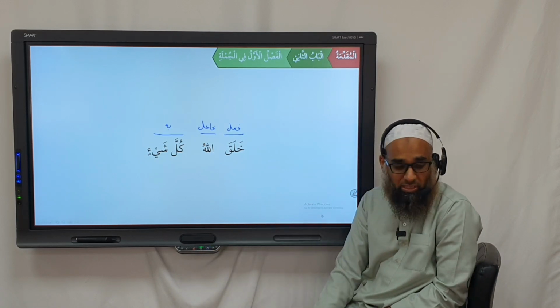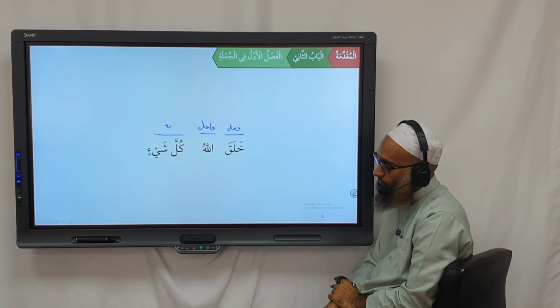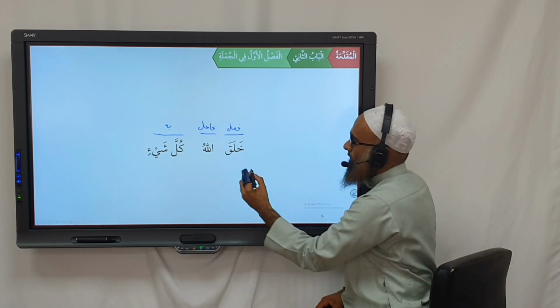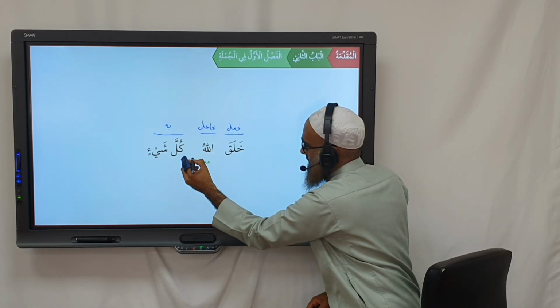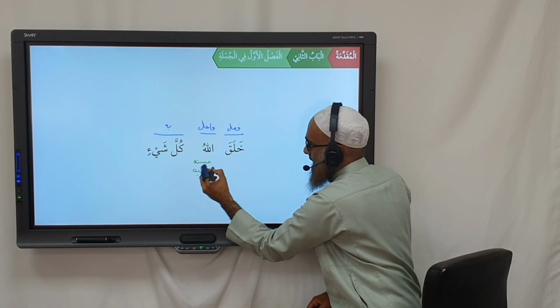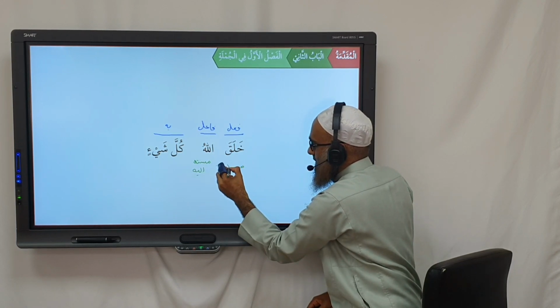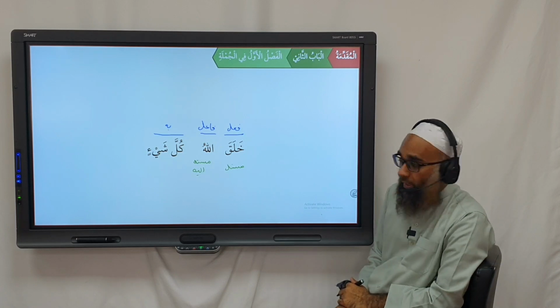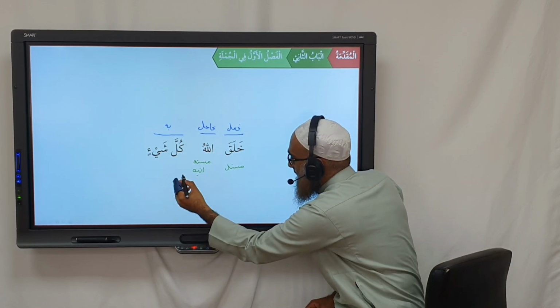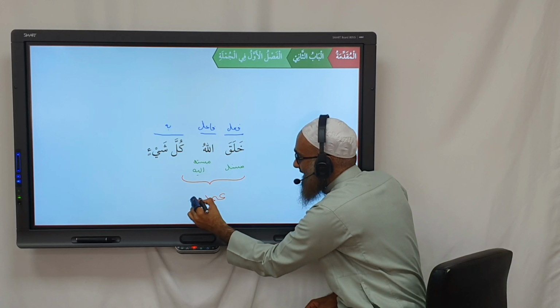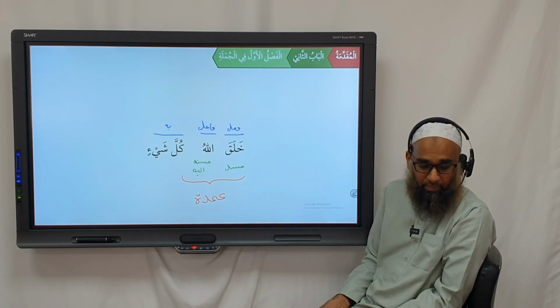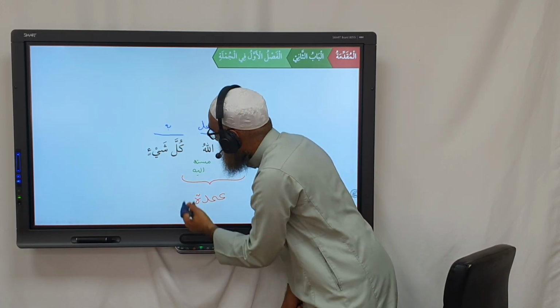In terms of what's the musnad ilay and the musnad in here? This is musnadun ilay, and this is the musnad. And these two are called what? The umda, the essential part of a sentence. Yes? And the kulla shay is maf'ul bihi.